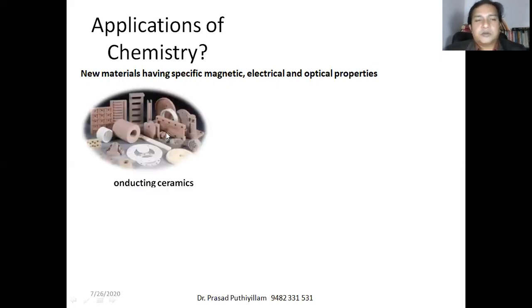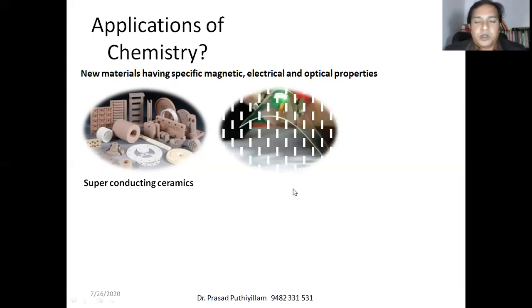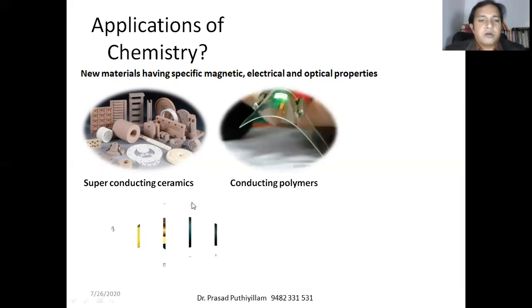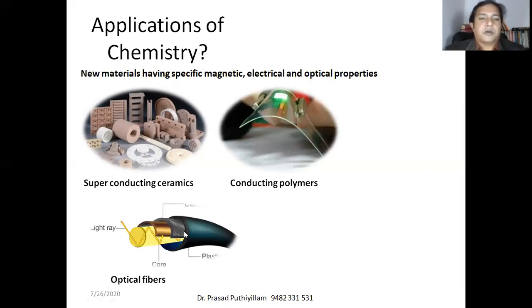It's interesting to note that ceramics were once non-conductors. Now we have superconducting ceramics and conducting polymers. And now we have optical fibers for effective communication, which allows transferring data or information by using light rays.